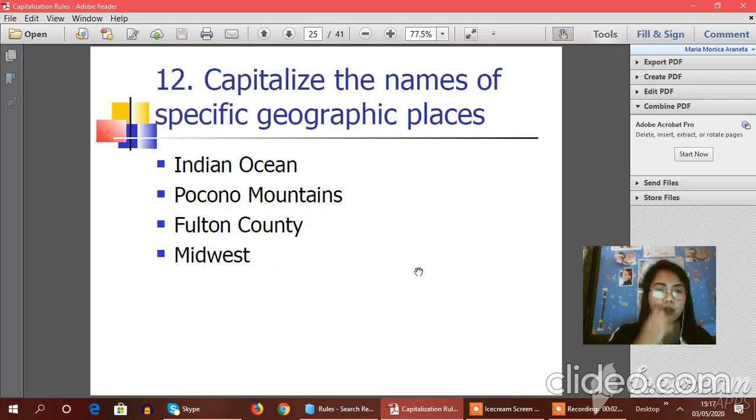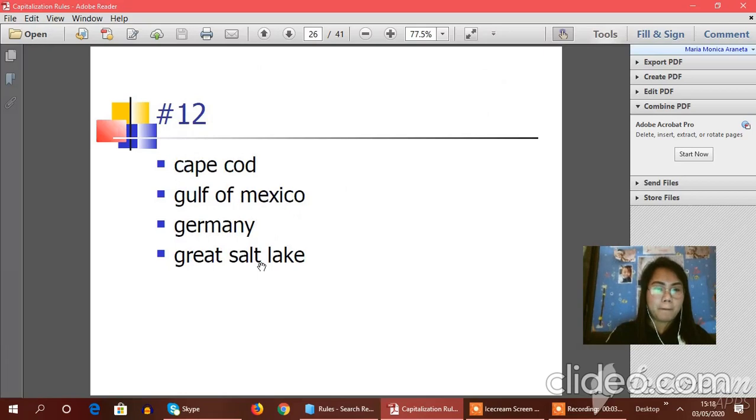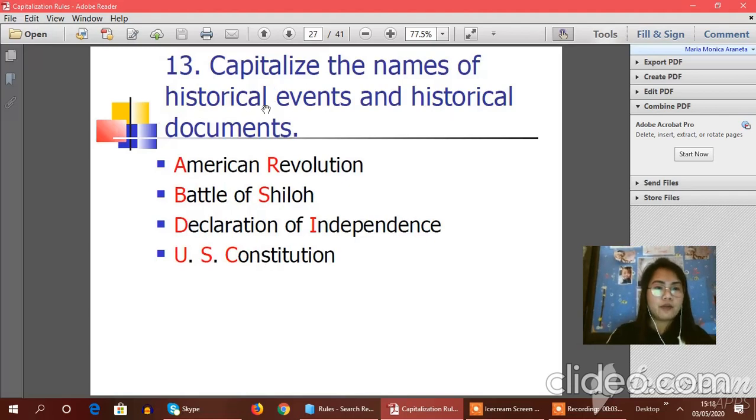Now let's have rule number 12. Capitalize the names of specific geographic places. Here's the example. Okay, now let's have rule number 13. Capitalize the names of historical events and historical documents.